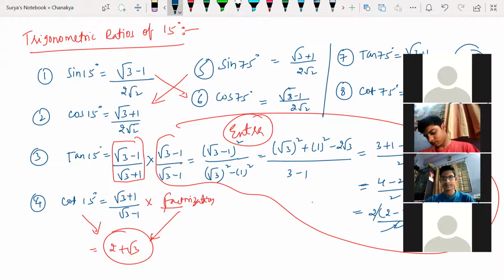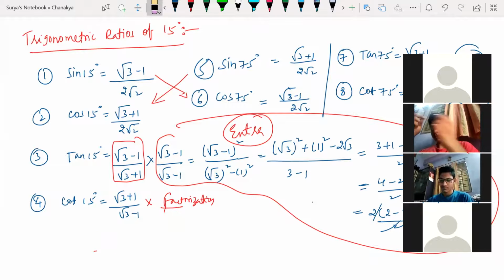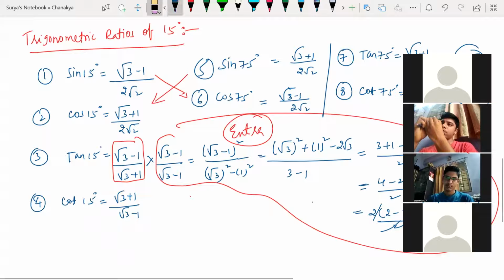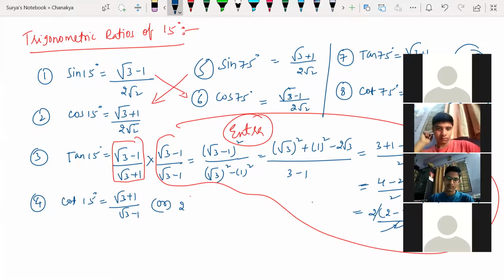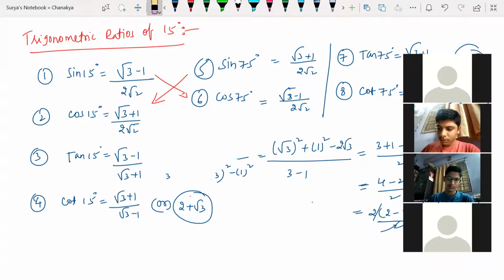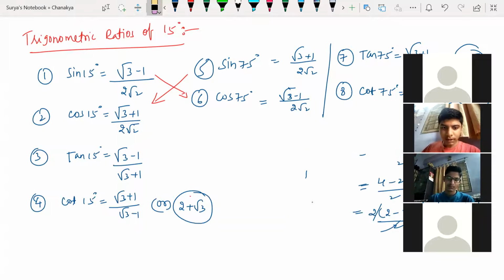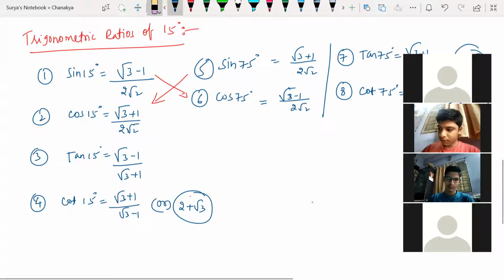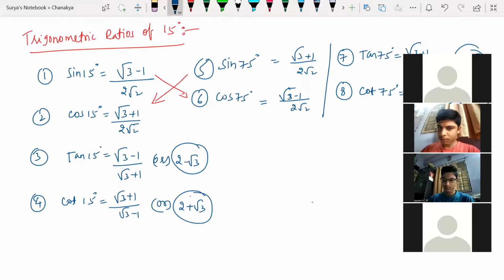Okay. So here this one is 2 plus root 3. Anything is correct. Clear? So here let me erase all this stuff. Sir, once again, 75 degrees I'll copy, sir. 75 degrees. All right, so I'm just telling you how we got this. Clear? Yes, sir. Now you can observe.